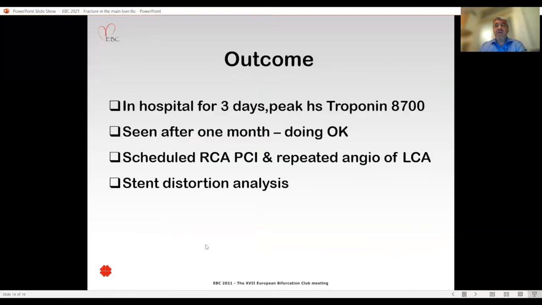The patient stayed in hospital for 3 days, and was seen 1 month after the procedure, doing okay. And we scheduled repeat PCI of the right coronary artery and angiography, and probably imaging of the left coronary artery. But what has to be done now is to do a stent distortion analysis in this patient.